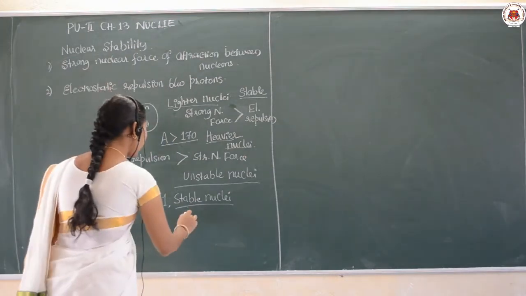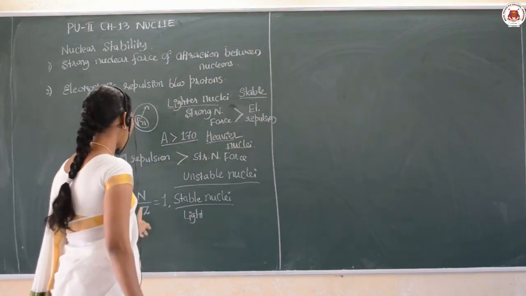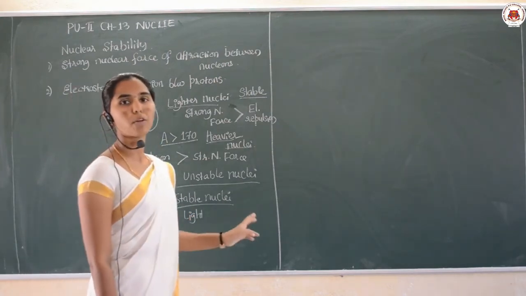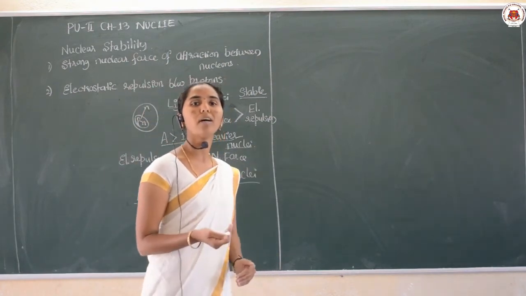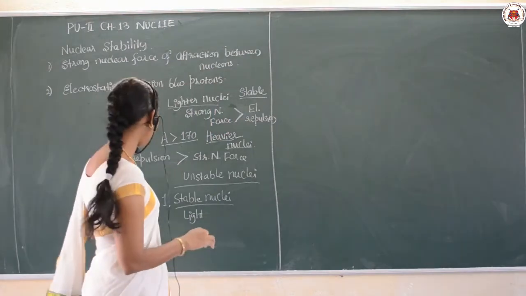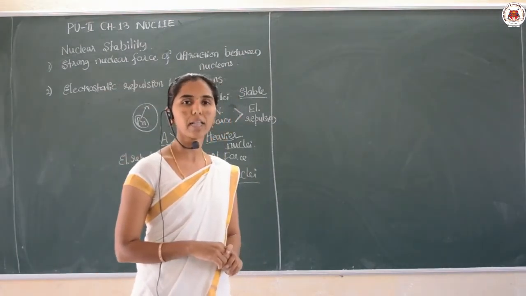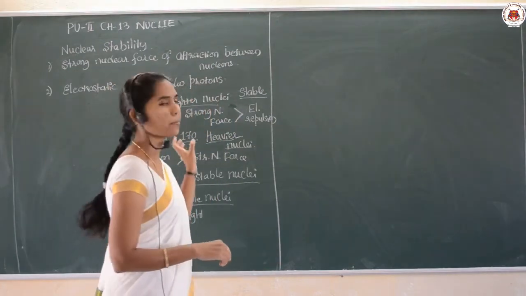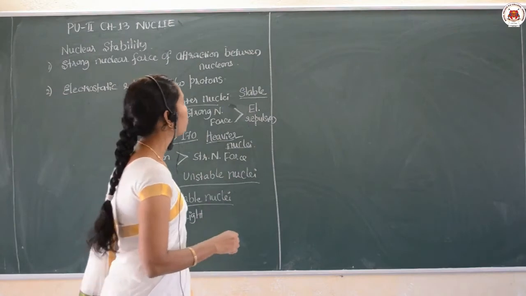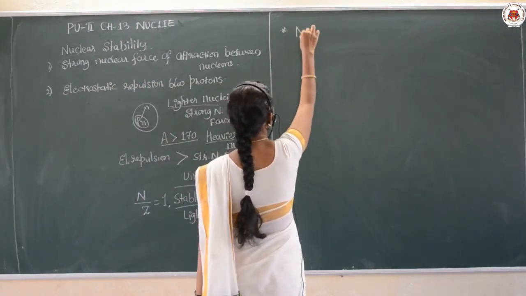So the lighter nuclei are called stable because in them the number of neutrons is equal to the number of protons, hence if I take their ratio, it comes to 1 only. Is that clear? So, this is all about nuclear stability. Then moving forward with the next concept, that is nuclear energy.